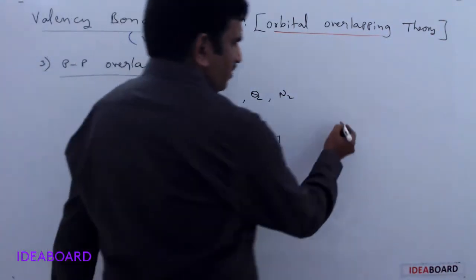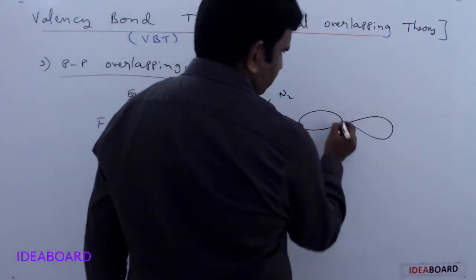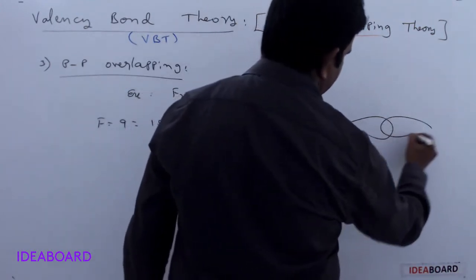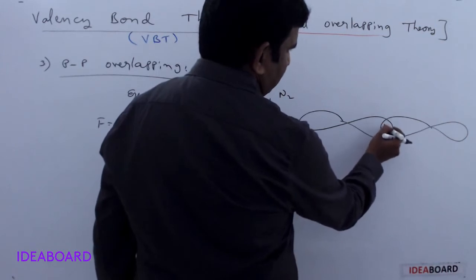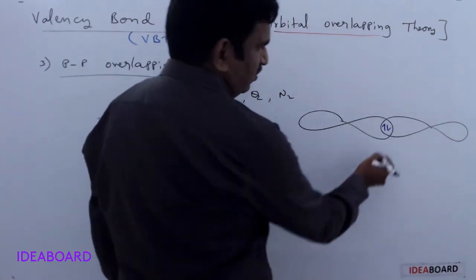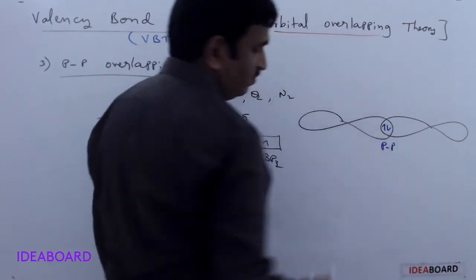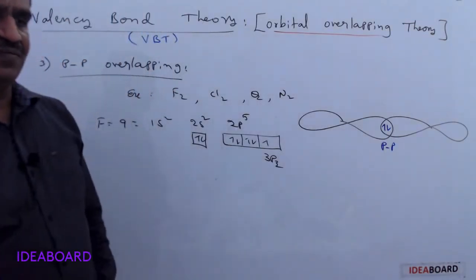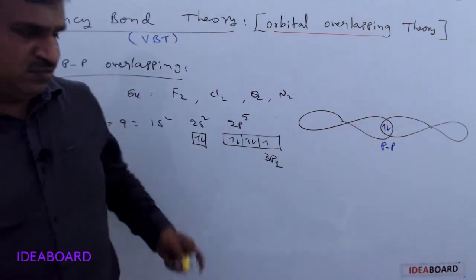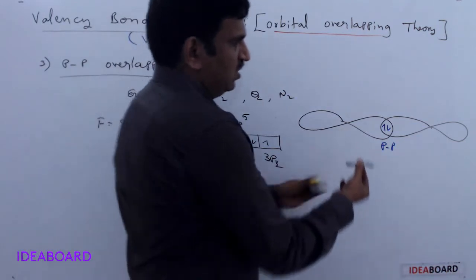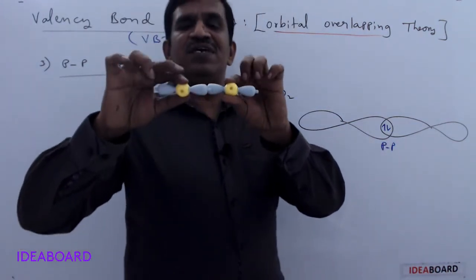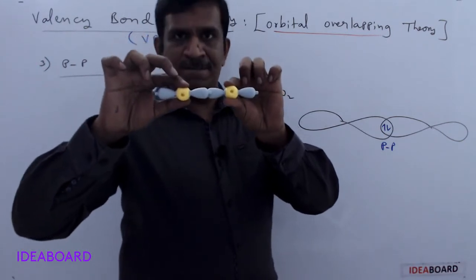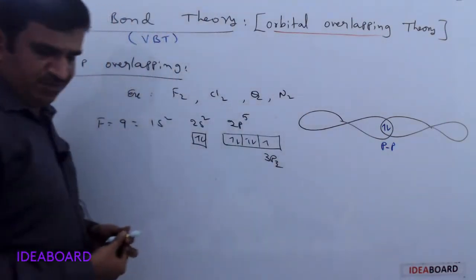So the 2pz orbital of one fluorine atom and the 2pz orbital of the second fluorine atom overlap here, and it has two electrons, and this is called a pp bond. As I showed, this is one dumbbell, this is another dumbbell, and they overlap here, forming a sigma pp bond. This is pp overlapping.